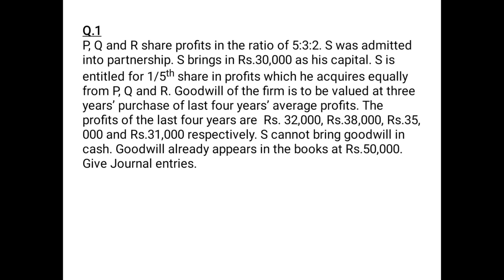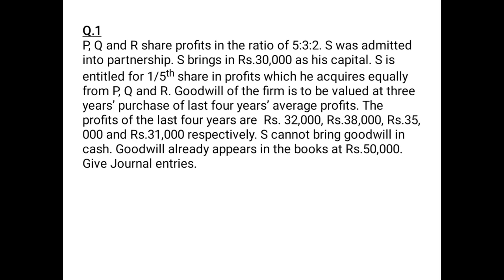That is not given, but one thing is for sure. The goodwill which the new partner is unable to bring, what we have to do is, in this question, first of all we will have to calculate the firm's goodwill, because no information is given. So we will have to calculate the firm's goodwill on the basis of 4 years average profit, and then we will take out the share of S, that is 1/5 share in the firm's goodwill, and then we will pass a capital transfer entry in the sacrificing ratio, because he is not bringing it.